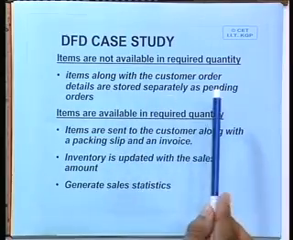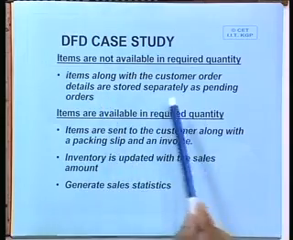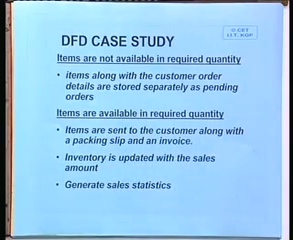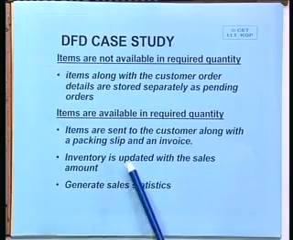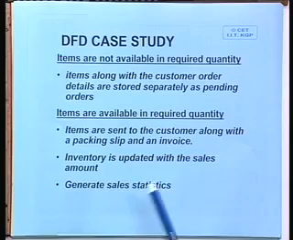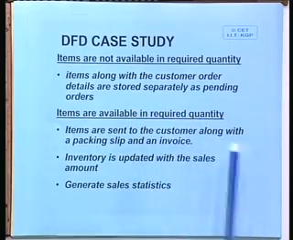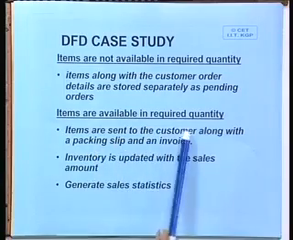So if they are not available, what should be done? Items along with the customer order details are stored separately as pending orders. So these should go as pending orders. That means you cannot supply the orders immediately until the stock is replenished. So first and foremost, you have to replenish the stock, maybe go for some purchases. After the purchase is done, then you can probably go for fulfilling the orders.